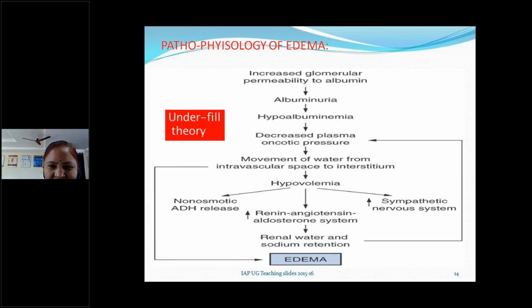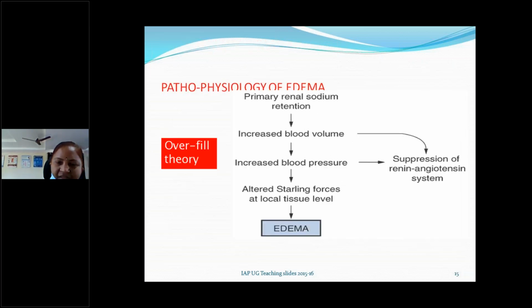In which conditions will hypertension be there in nephrotic syndrome? Significant lesions, like SLE-associated conditions and hepatitis B infection-associated, there will be hypertension. Why will there be? This is due to the overfill theory. Here there is a primary renal sodium retention. Here the pathogenesis mainly starts with primary renal sodium retention. So increased blood volume. Here increased blood pressure will be there. This alters the Starling forces at local tissue levels and leads to edema. And this increased blood pressure suppresses the renin-angiotensin system.